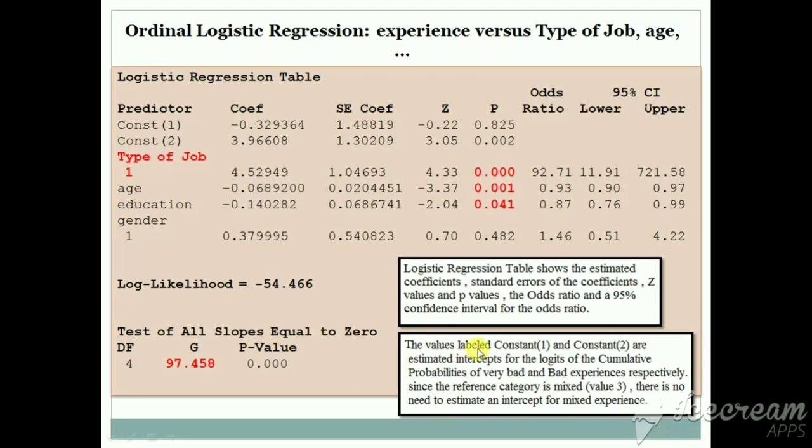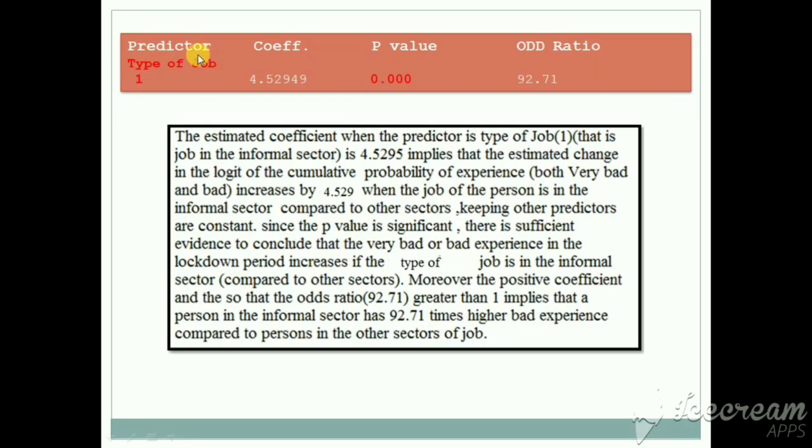The values labeled constant 1 and constant 2 are estimated intercepts for the logits of the cumulative probability of very bad, and of very bad and bad experiences respectively. Since the reference category is mixed, that means both good and bad, there is no need to estimate an intercept for mixed experience.